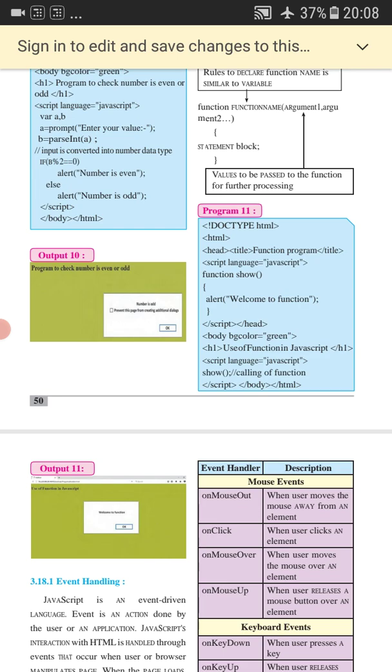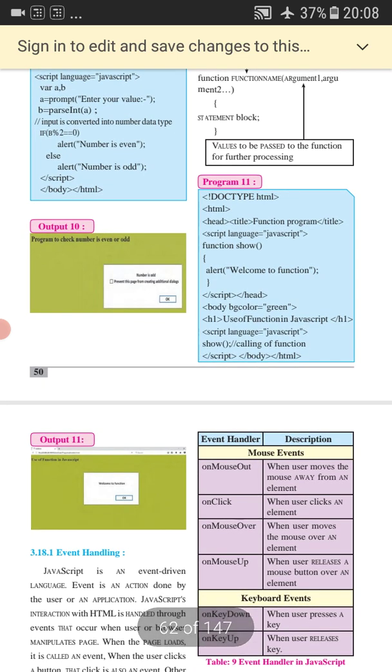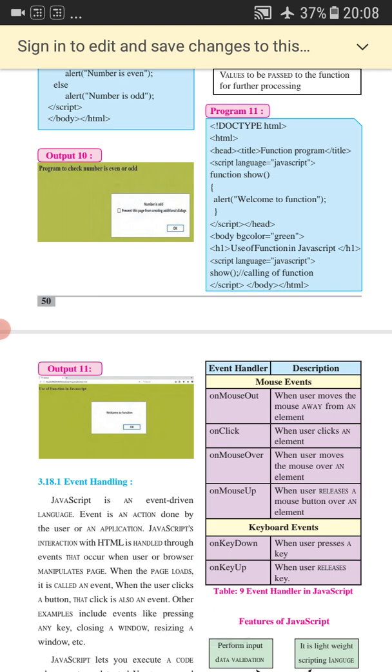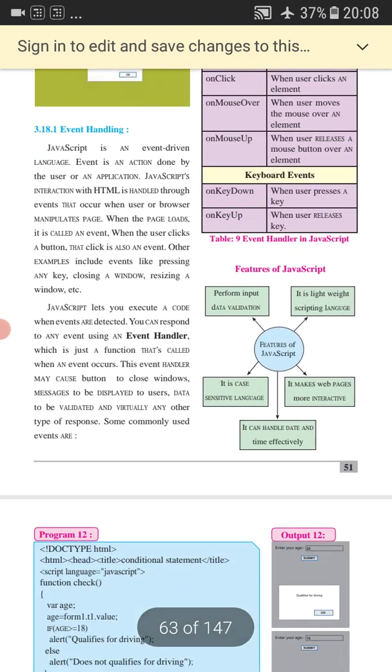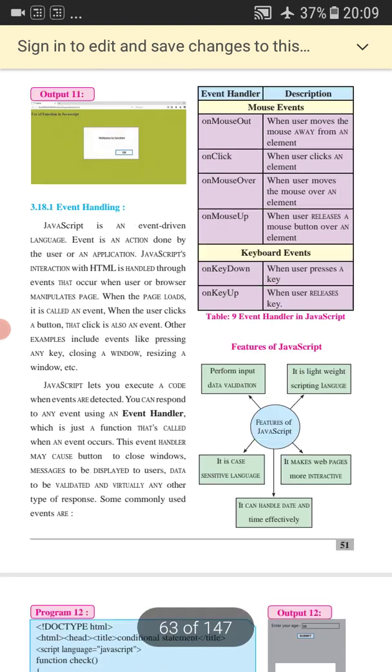Look at the first category, mouse events. In mouse events we have onmouseout, onclick, onmouseover, onmouseup. The event occurs when you click the mouse, when you move the mouse out of that area, when you move the mouse over that area, or when you release the mouse button. It depends upon the organization and the user what type of event they want to use. Different types of events are available, and the user can make use of any of them.